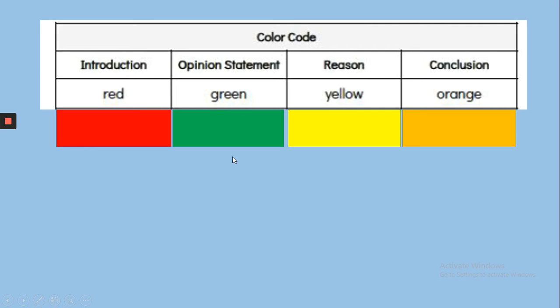So what you need today is a red, green, yellow, and orange. You can use a crayon, marker. If you don't have different colors, you could maybe circle for red, underline for green, put a box around for yellow, and shade for orange. You could just get creative with your pencil. It doesn't matter if you don't have the right colors.